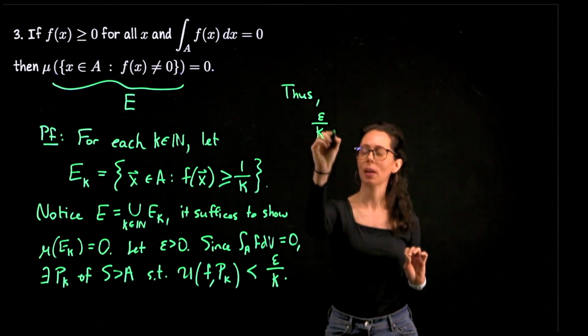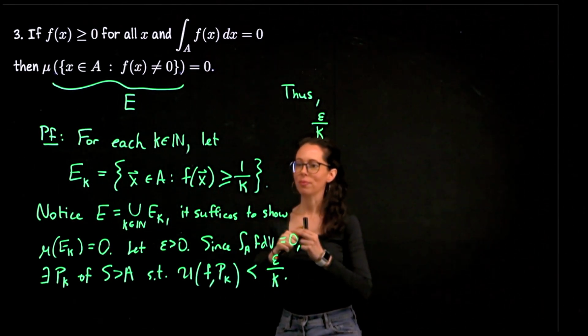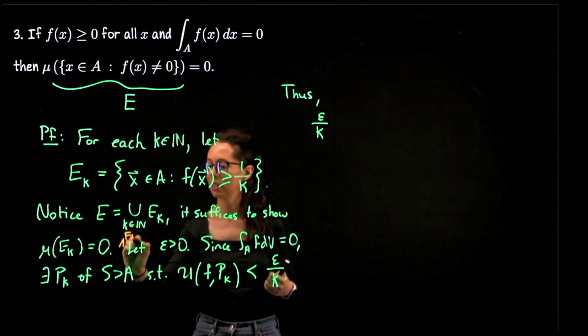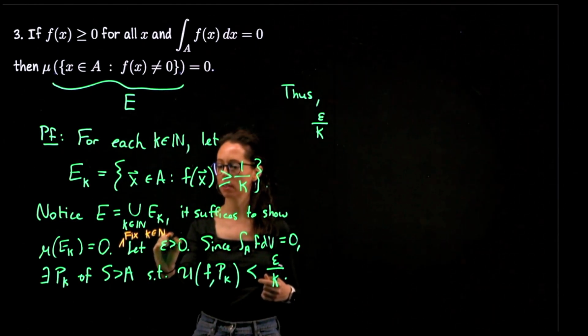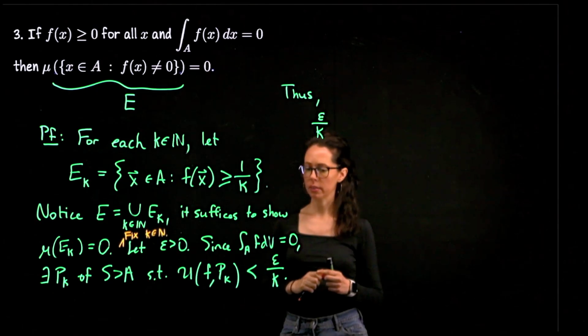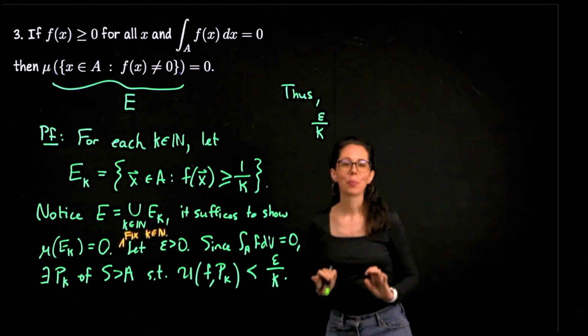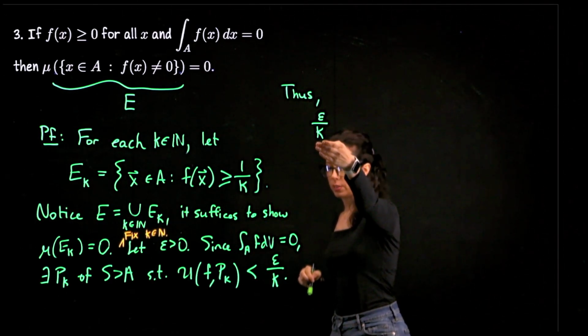I'm just thinking, we have k is all natural numbers indexing through here. So let me add here: fix k in the set of natural numbers. Epsilon being 0, this is fine. Okay. All right. Fix a k. We're working with one specific k. We're going to show that E sub k has measure 0. So this number here is fixed.